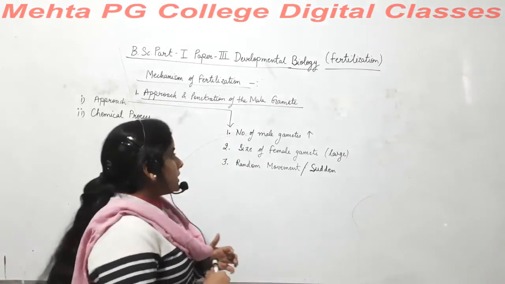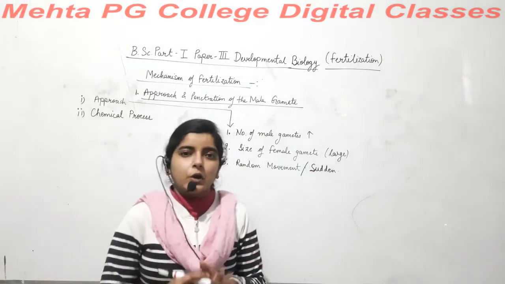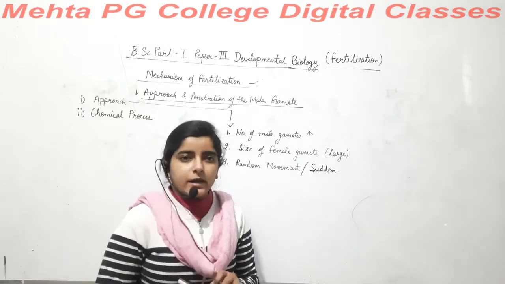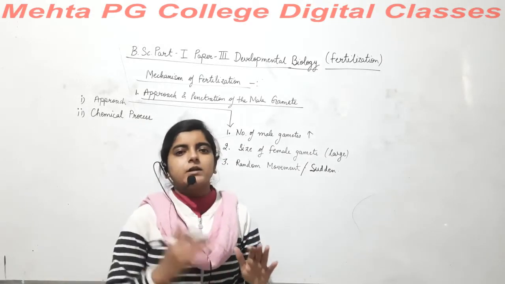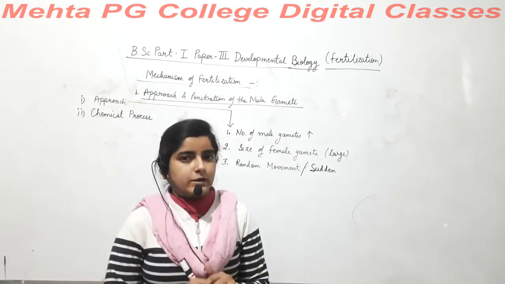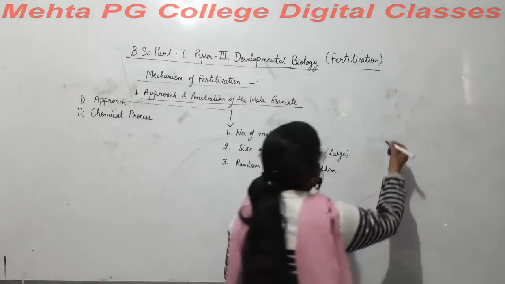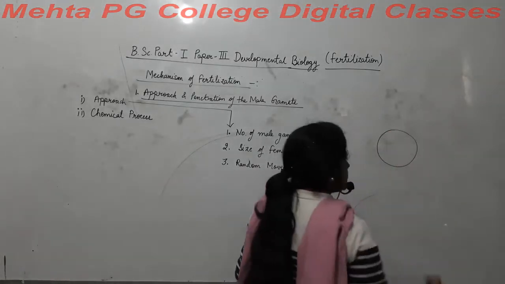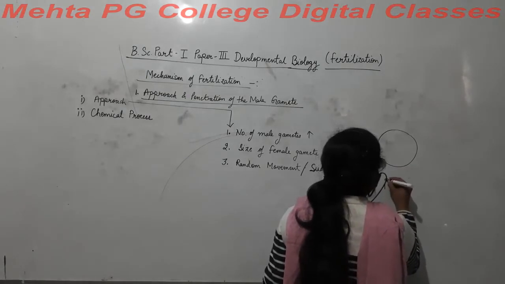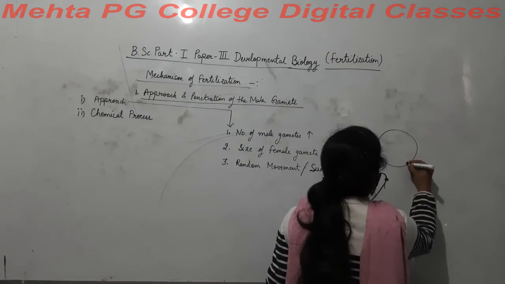Alright? And the size of the female gamete should be large, because if the female gamete is very small, then sudden movement can't make an approach towards it. So if the size is large, then any male gamete can encounter it, right?